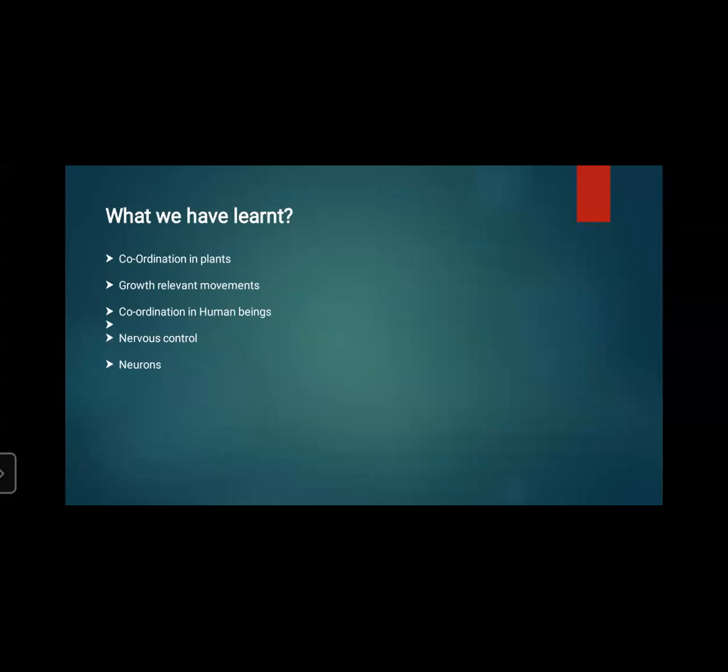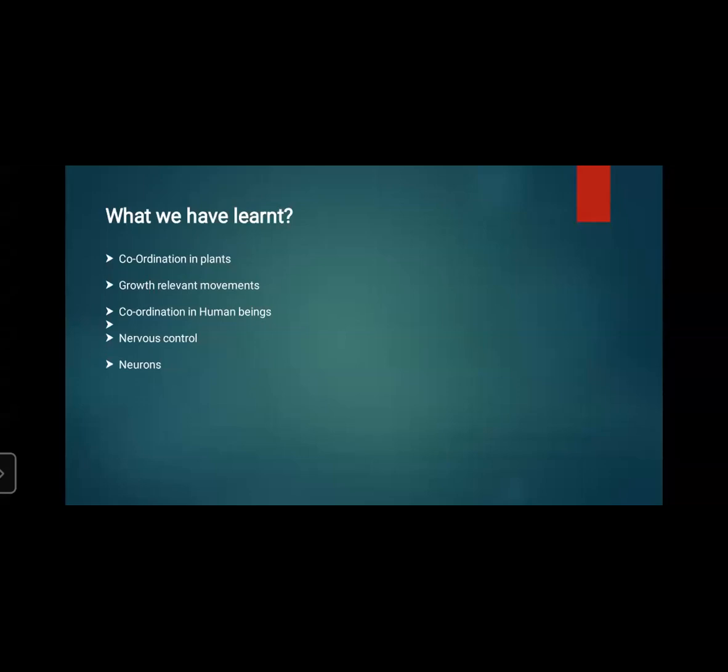If any question comes in the examination, for fill in the blanks or any objective or MCQ type, asking which is the structural and functional unit of the nervous system, you need to tell them neurons are the structural and functional unit of the nervous system. The nerve cell is the largest cell in the human body.